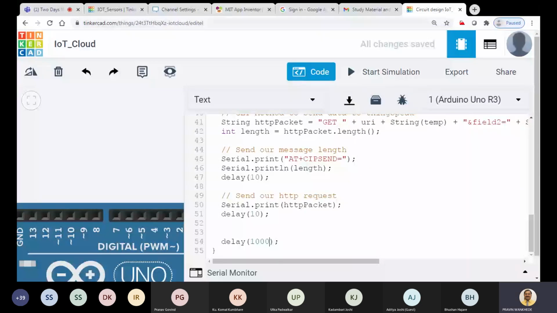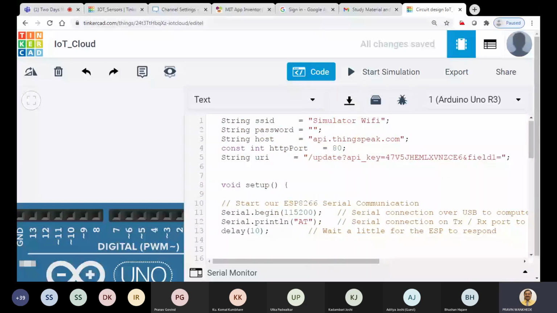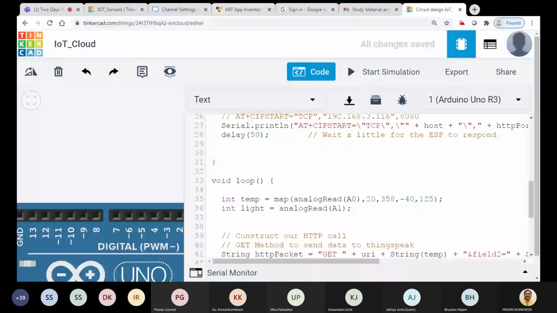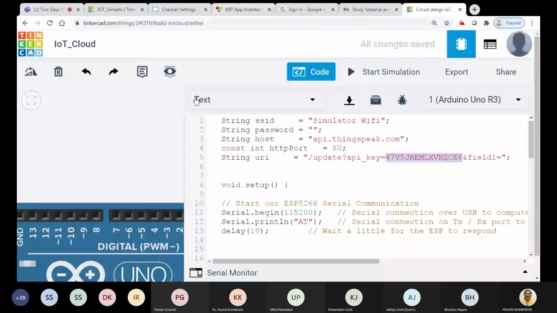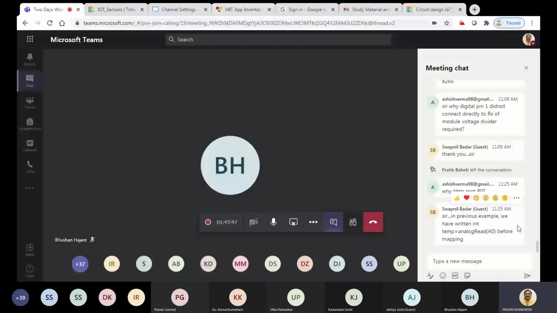Fine. So it is very simple code, and I hope you have done this. In your complete code, this you have to change, that is your write API. I think you don't need to change anything else, only one thing you have to change: your write API. All of you please change the write API. In the previous exam we had written it on paper. You can use the same code which we used in the previous exam.